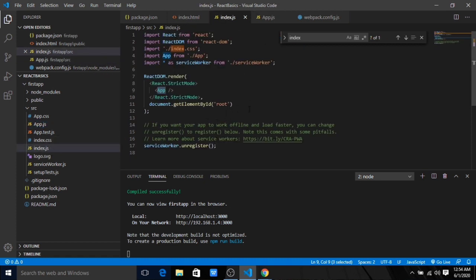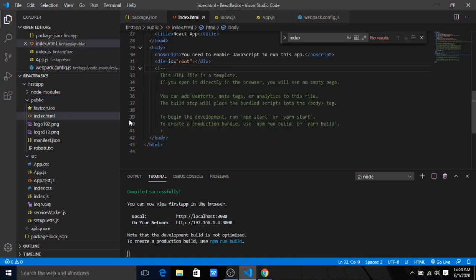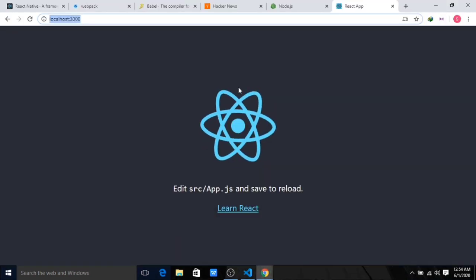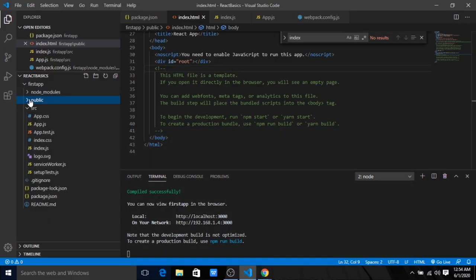Okay, and this index.js is taking the root element from the index.html, which is there in the public folder, and it is taking the app component which we have there and injecting it here, so that we are able to see it inside our index page. All this we are able to see. So behind the scenes, all of this happens. This is a common thing for every project.